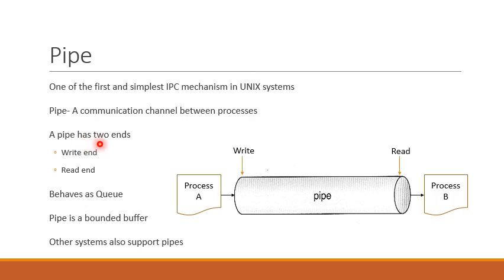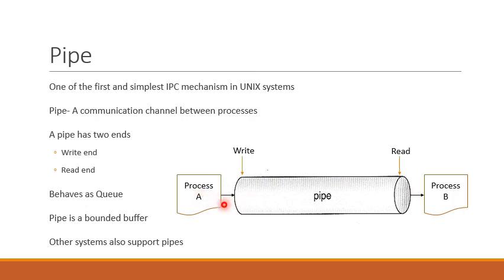A pipe has two ends, a write end and a read end. The write end of the pipe is the end where data can be written by the process that wishes to communicate with another process, whereas the read end of the pipe is the end from where the written data can be read by the other process.